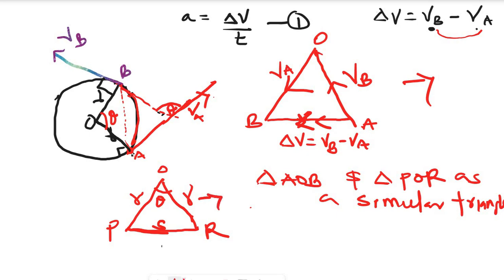For similar triangles, AB over PR, this base over this base, equals AO over RO, one side over the corresponding side, equals BO over PO, the other side over the other.